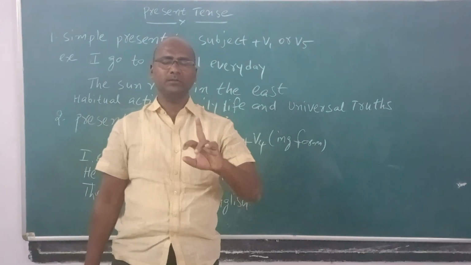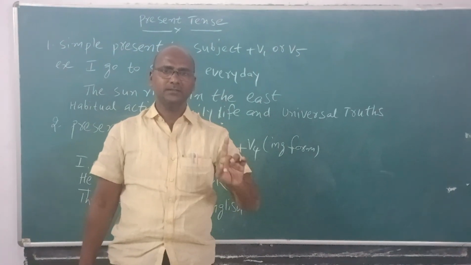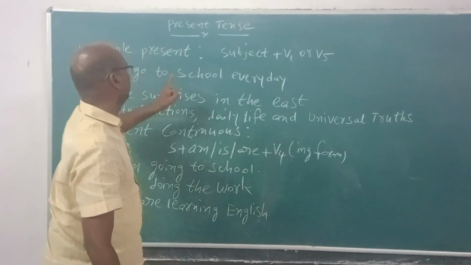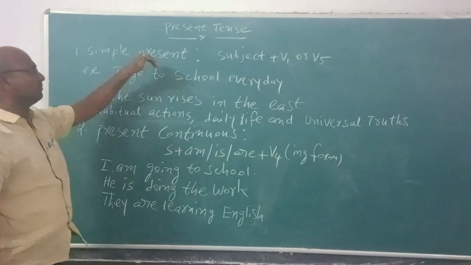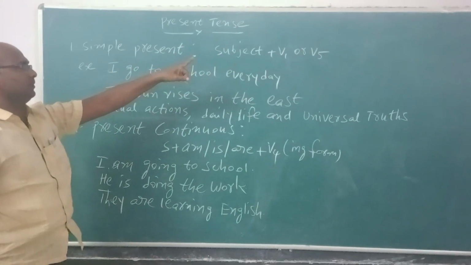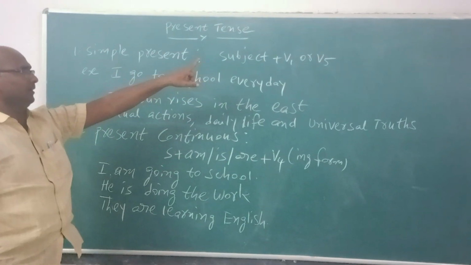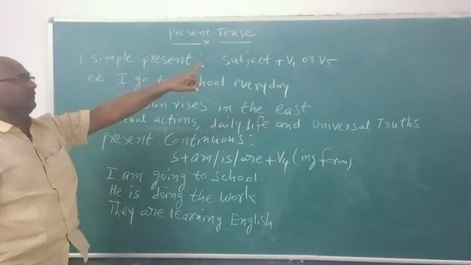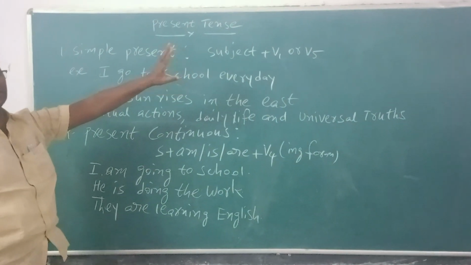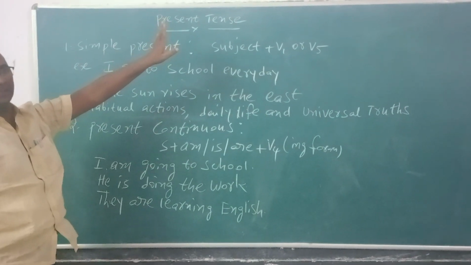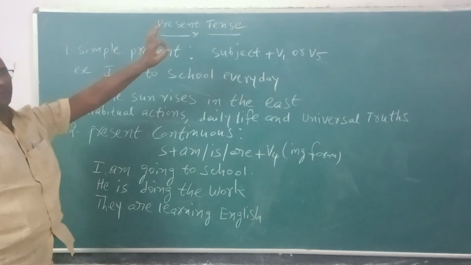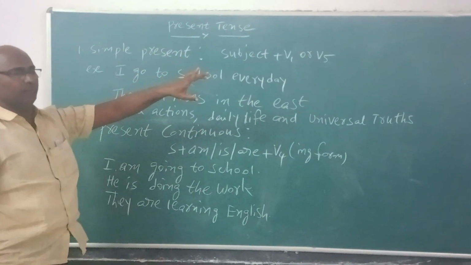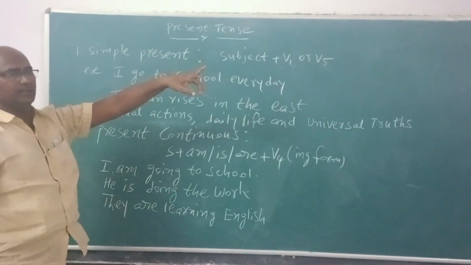Present tense has been divided into four parts: simple present tense, present continuous, present perfect, present perfect continuous. Here, simple present tense is there. In simple present tense, the structure is subject plus either V1 or V5. For all the remaining subjects V1 will come. For third person singular, V5 will come. Third person singular means he, she, it and single names. Wherever the third person comes up in simple present tense, V5 will come up, meaning the verb adds s or es.